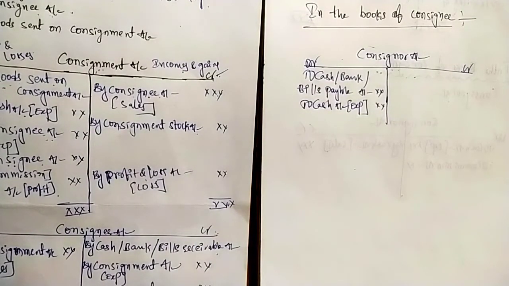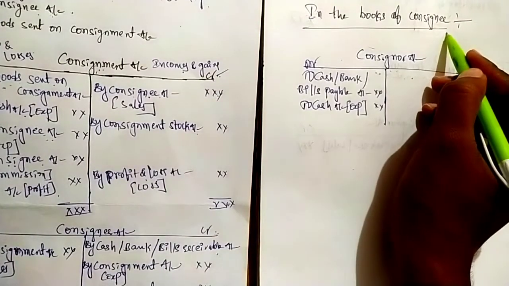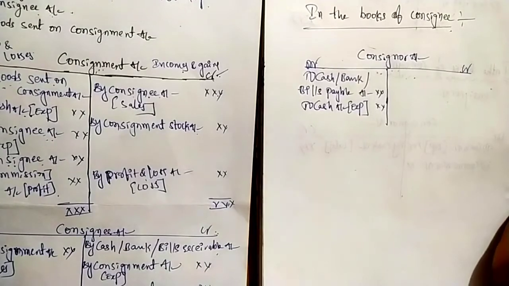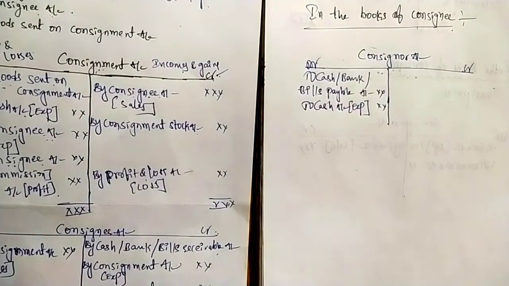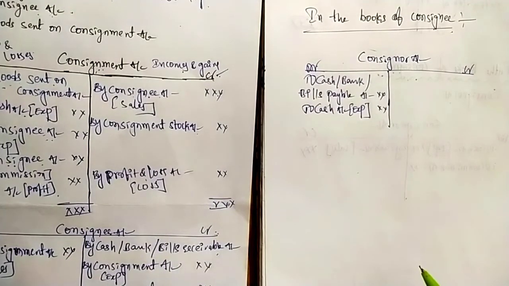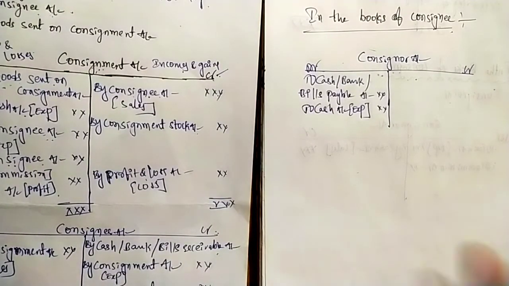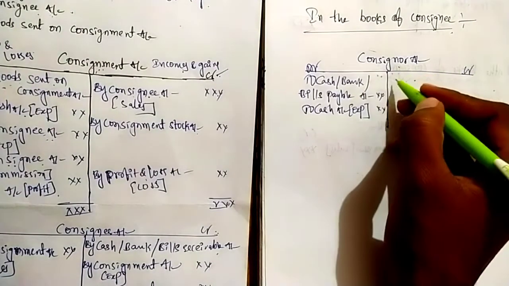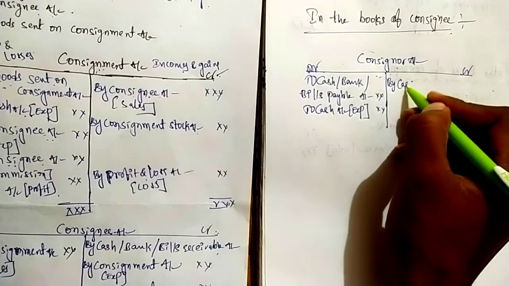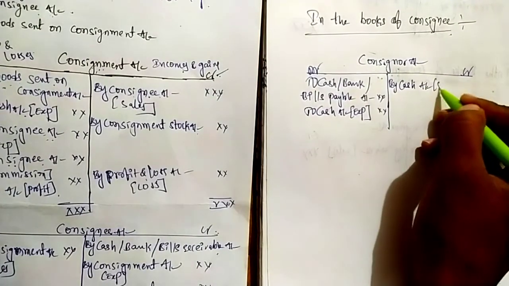Next, what is the next transaction in consignee? Consignee sells goods to the customers. At the time of sales, cash comes into the business. When cash comes into the business, cash account is debited. Consignor account is credited. So we have to write on the credit side, by cash account, in brackets, sales.